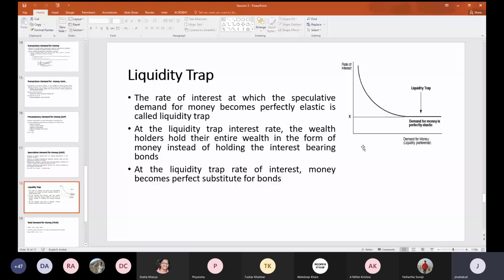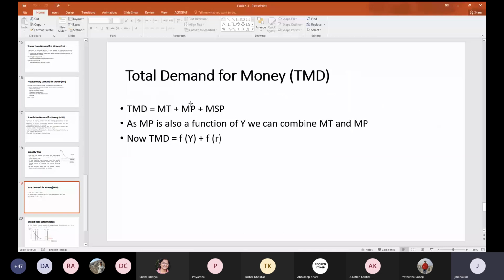So in summary, we can say that your total demand for money is equal to your transactions demand for money, the precautionary demand for money and the speculative demand for money. And your speculative demand for money is basically a function of the interest rate. If you combine these two, as I already told you, the total demand for money is a function of both income and the interest rate. Income and the interest rate are the major factors determining the demand for money in the market. So that is how the interest rate determination is made.